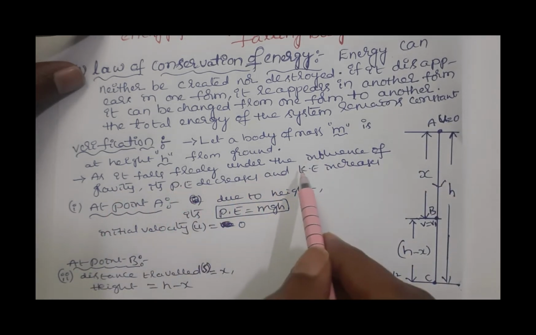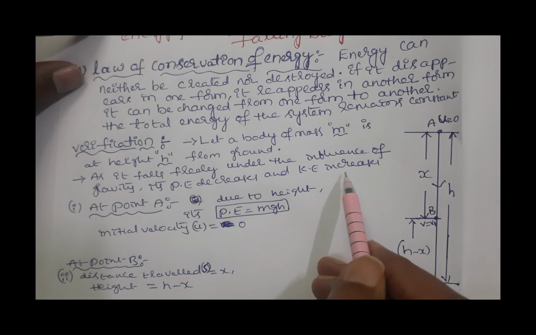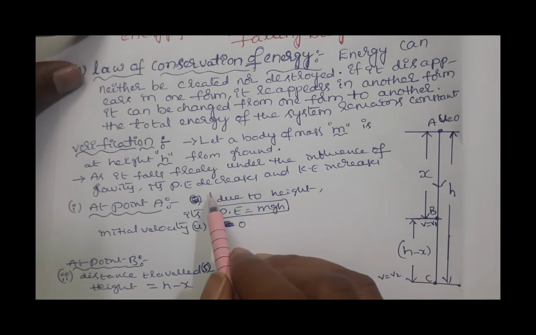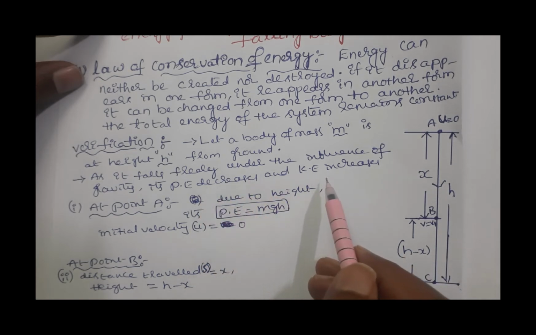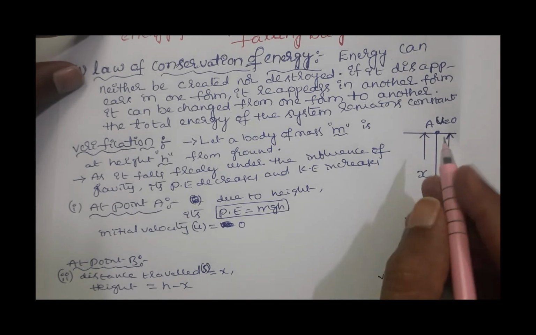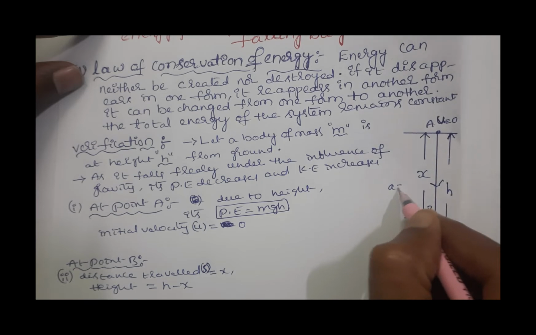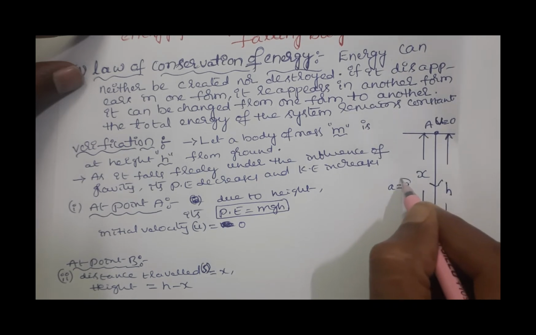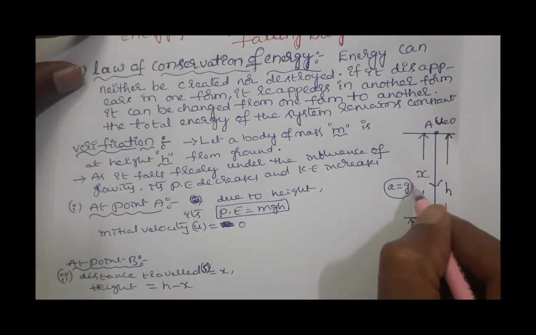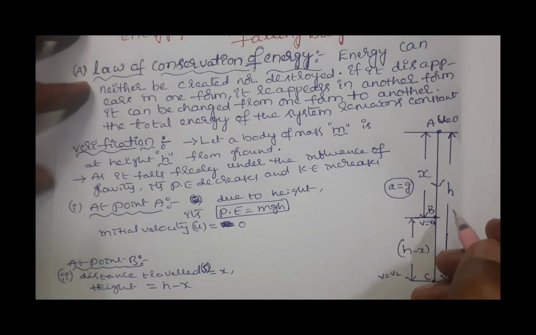As it falls under the influence of gravity, its potential energy decreases and kinetic energy increases. So potential energy changes into kinetic energy. You know, for every freely falling body, initial velocity u is 0. As the body is freely falling, it has an acceleration due to gravity. So a is taken as g, where g is acceleration due to gravity.